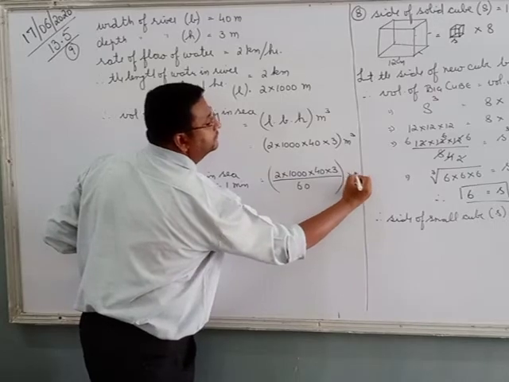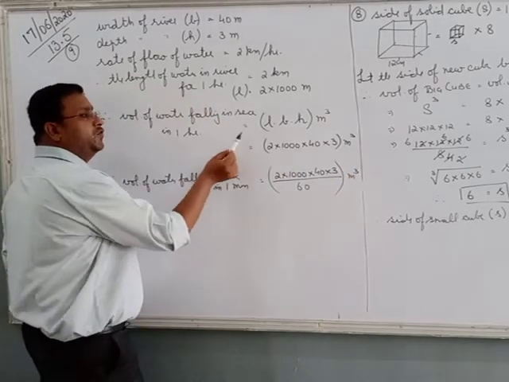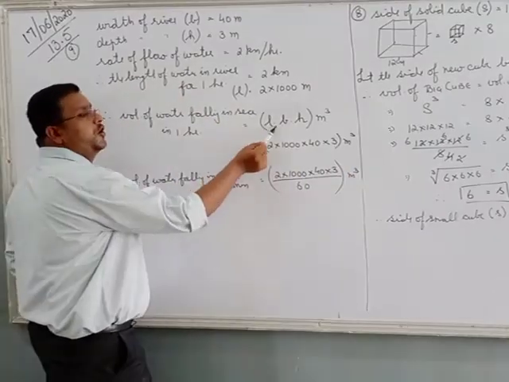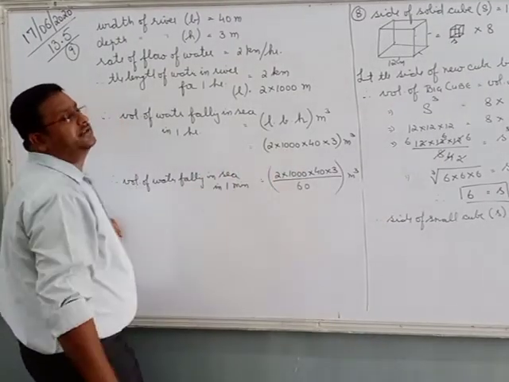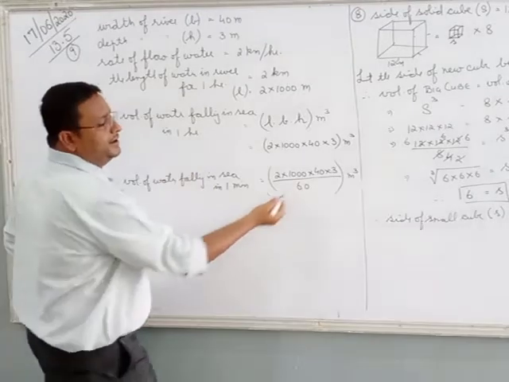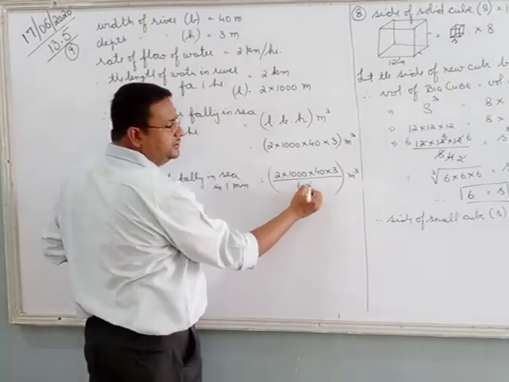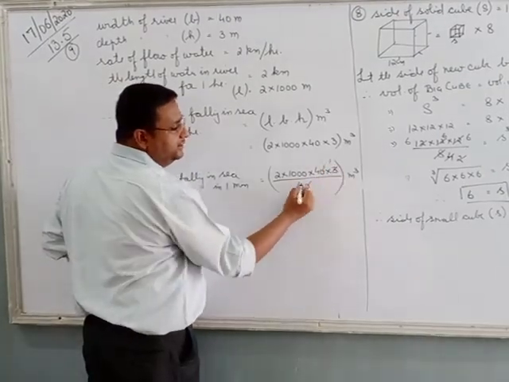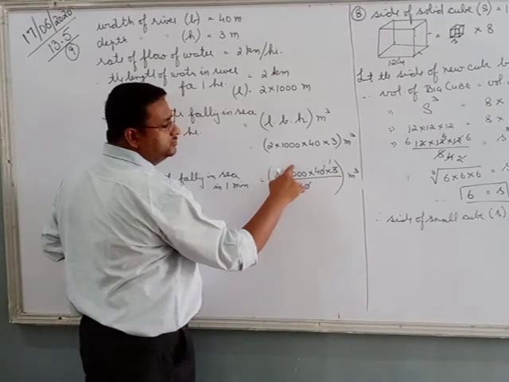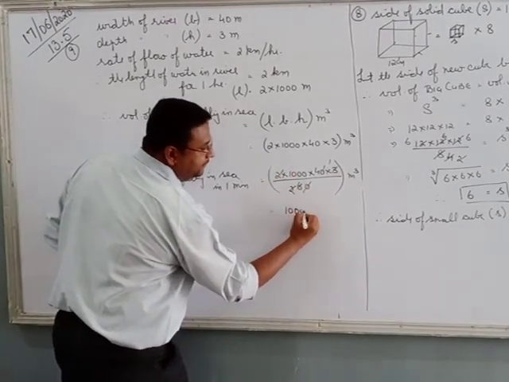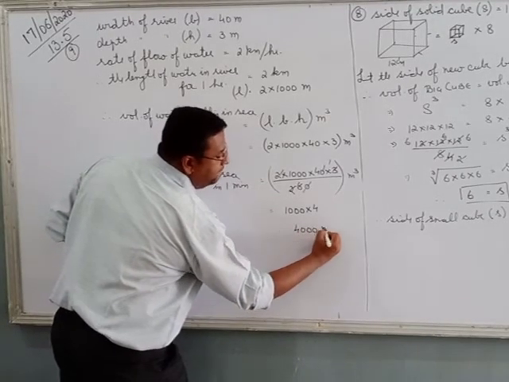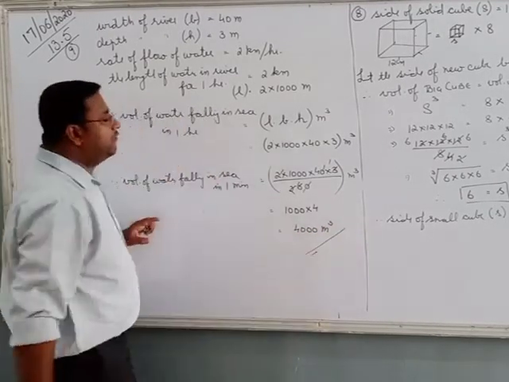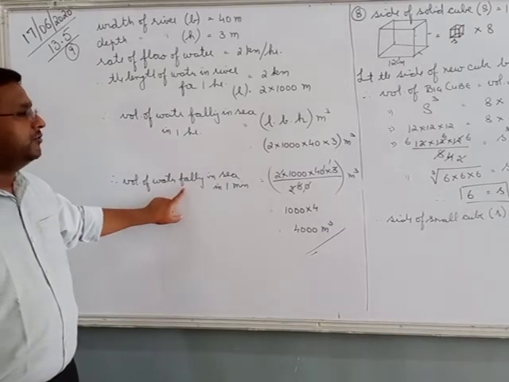Yes or no? This was in hours, volume of water falling in hours. 1 hour is equal to 60 minutes. So divided by 60, you get the volume of water falling in 1 minute. And we cancel it. Simple calculation, 0 and 0. 3 ones are, 3 twos are, 2 and 2 cancel. So 1000 into 4 is equals to 4000 meter cube of water falls in the sea in 1 minute.